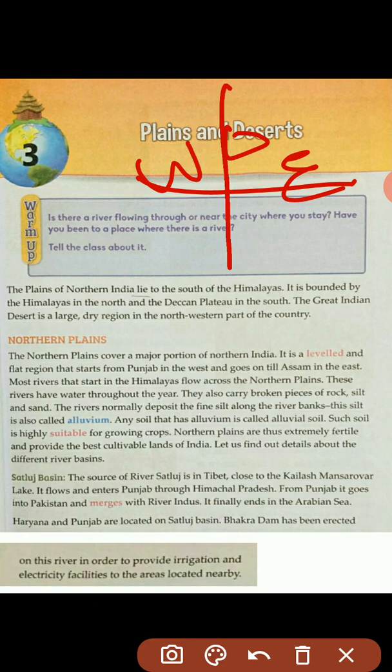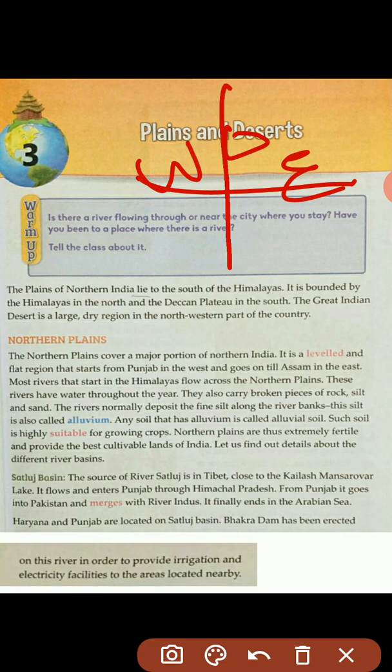Any soil that has alluvium is called alluvial soil. Such soil is highly suitable for growing crops. Which type of soil is suitable for growing crops? Alluvial soil. The rivers normally deposit the fine silt along the river bank. This silt is called alluvium and it is suitable for growing crops. Northern plains are thus extremely fertile. Why are they fertile and provide the best cultivable land of India? Because of suitable alluvial soil.